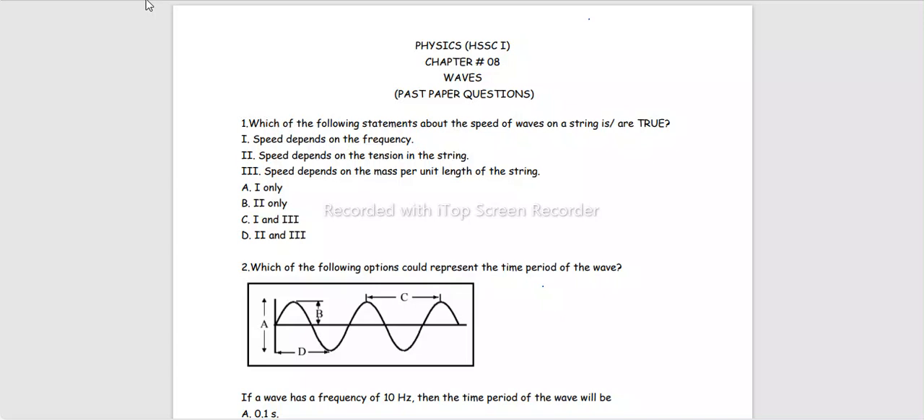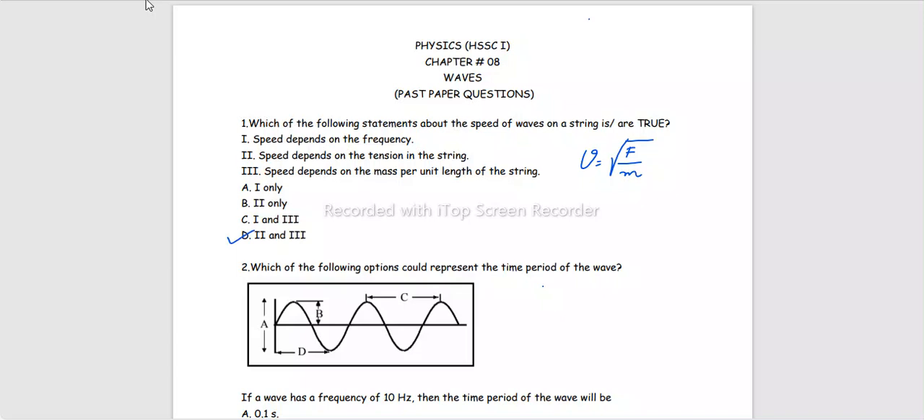Which of the following statements about the speed of wave on a string is correct? Speed depends on tension in a string and on mass per unit length of the string. The formula to calculate the speed of wave through a string is the square root of tension in the string over mass per unit length. So it is obvious that option D is the correct option.